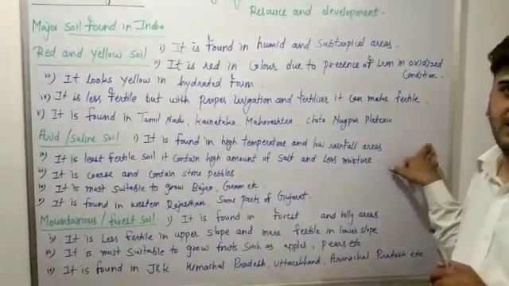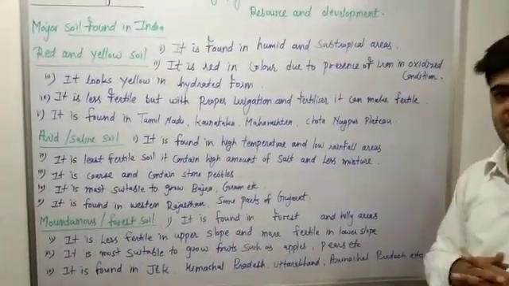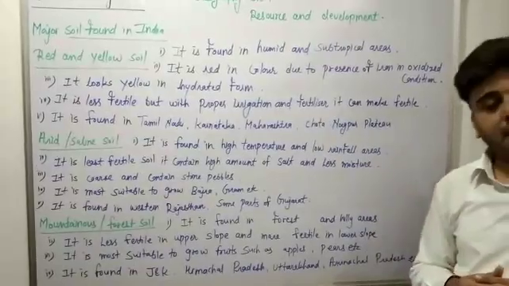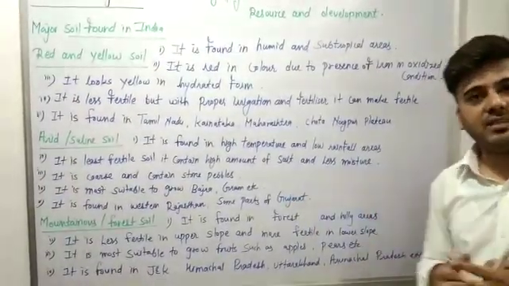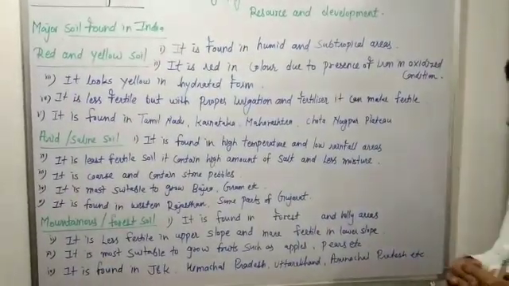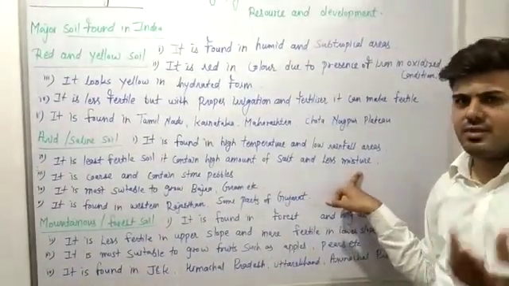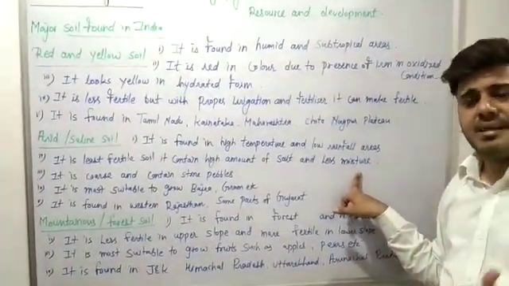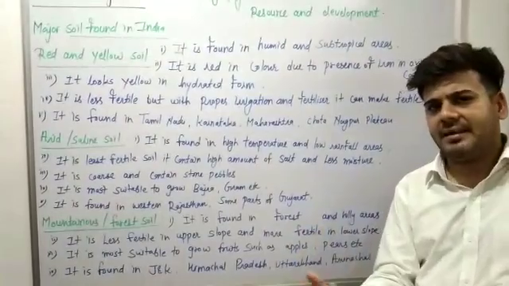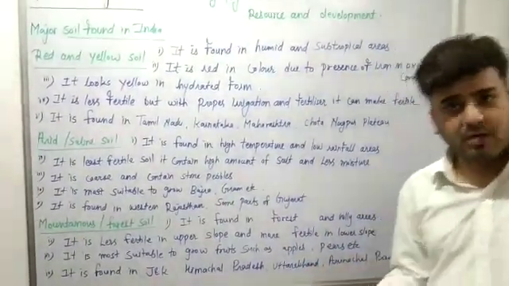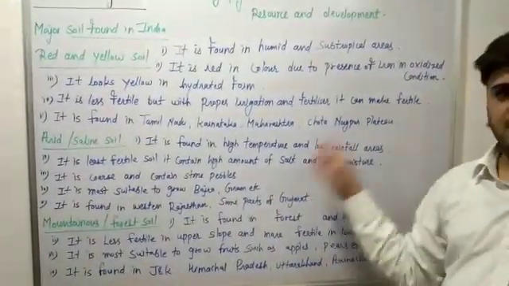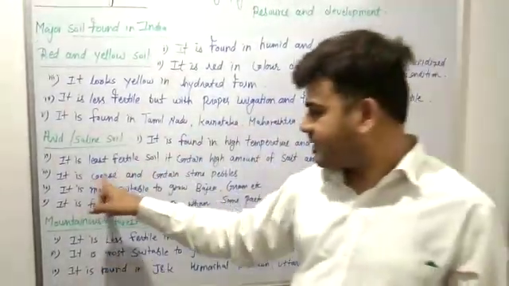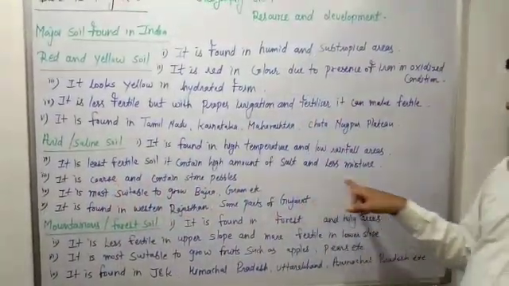This is the least fertile soil because it is sandy in texture. It contains a high amount of dissolved salt as well as less moisture. And the structure of the soil is porous. It means if you take the soil in your hand, it is easily swept out from your hand because it contains the least amount of moisture. It is porous in nature and contains stone pebbles.